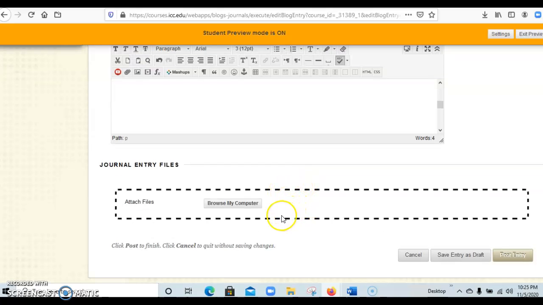The other thing that you can do, although I really prefer that you type in this area, is go out and create a Word document, then browse on your computer, grab that file and attach it. So you can do that, and I will accept those. After you have everything done the way you want, you can post your entry. If you don't have it done the way that you want and you want to go back and review it, you can save the entry as a draft. But we're going to go ahead and post this entry.